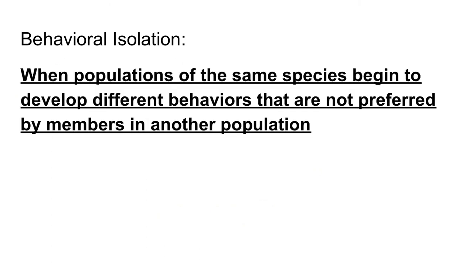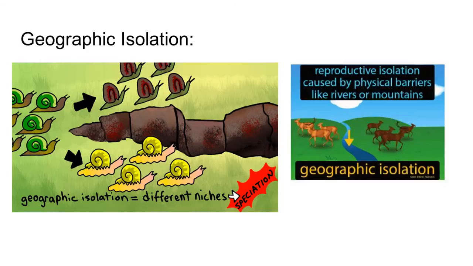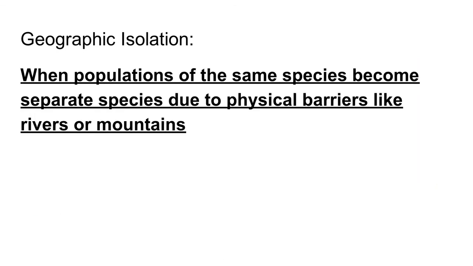So behavioral isolation is when populations of the same species begin to develop different behaviors that are not preferred by members of another population, and that leads to those populations no longer breeding with each other. Next, we have geographic isolation. Geographic isolation is what it sounds like, right? Reproductive isolation that's caused by physical barriers, like mountains, rivers, or in the case of these cute little snails, a log. So geographic isolation is when populations of the same species become separate species due to physical barriers, like rivers or mountains.